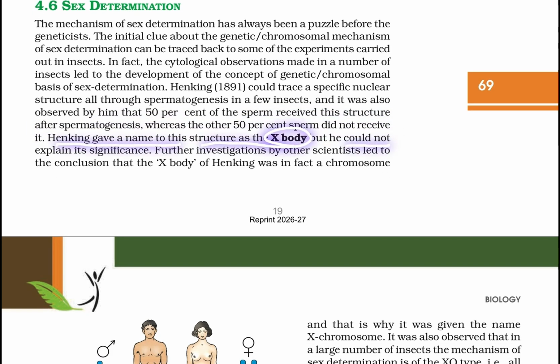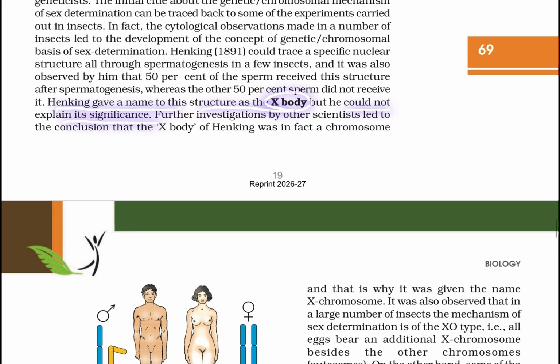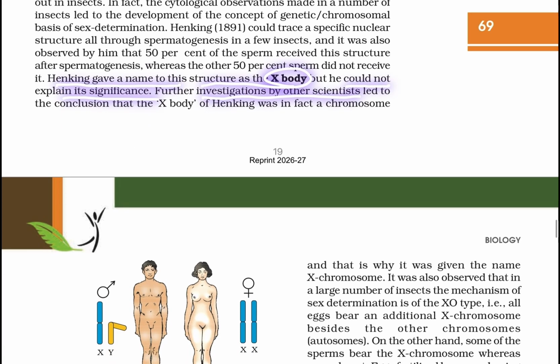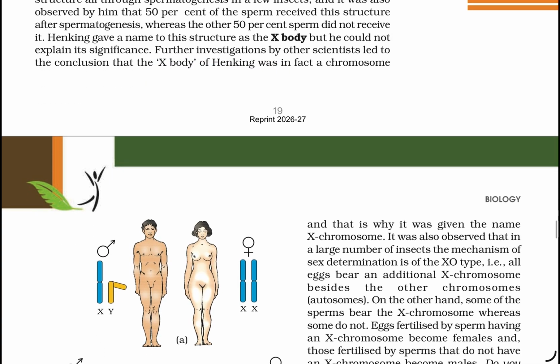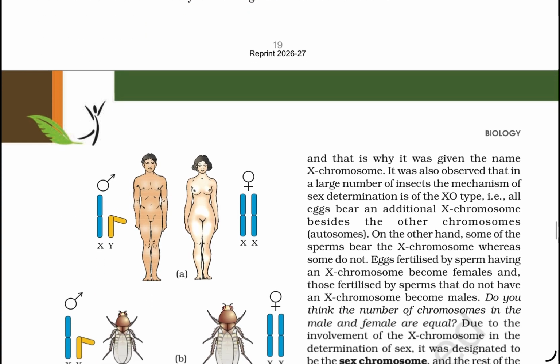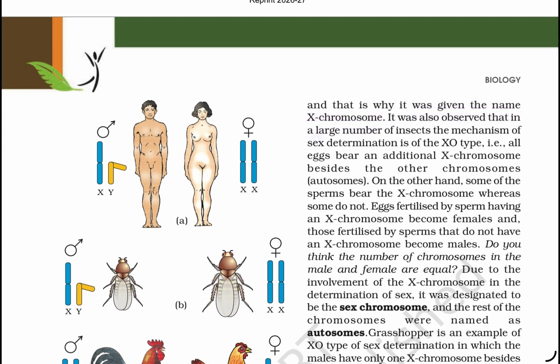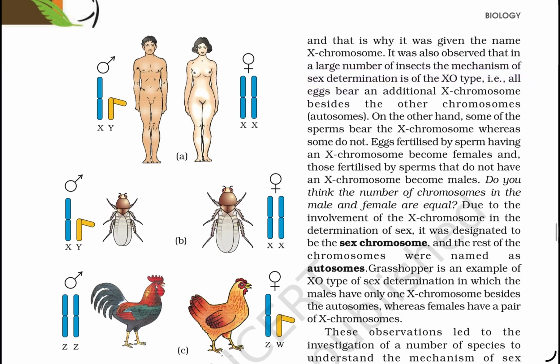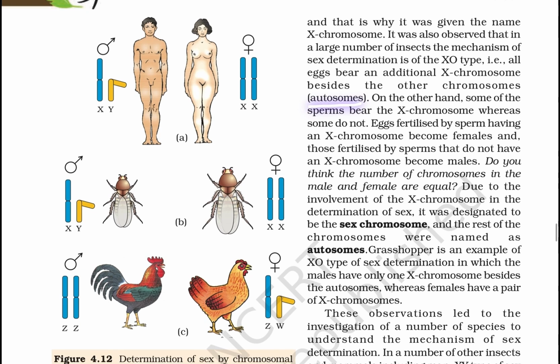Henking gave the name X-body to this structure, but he could not explain its significance. Further investigation by other scientists led to the conclusion that the X-body of Henking was in fact a chromosome, and that is why it was given the name X chromosome. It was also observed that in a large number of insects the mechanism of sex determination is of the XO type, where all eggs bear an additional X chromosome besides the other chromosomes, the autosomes.